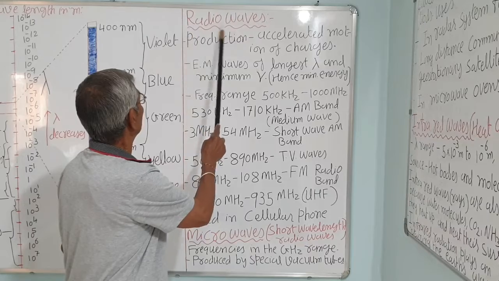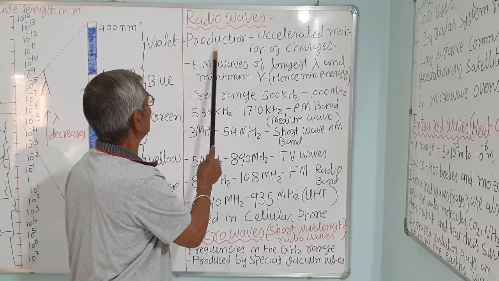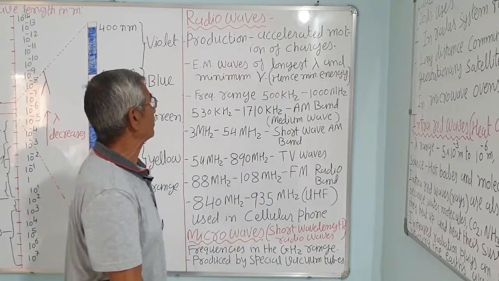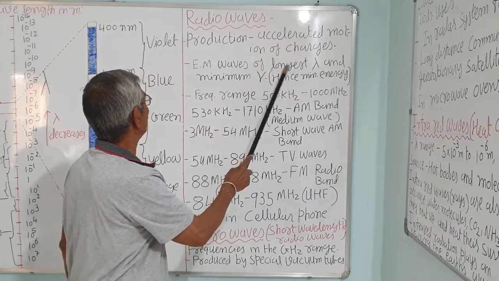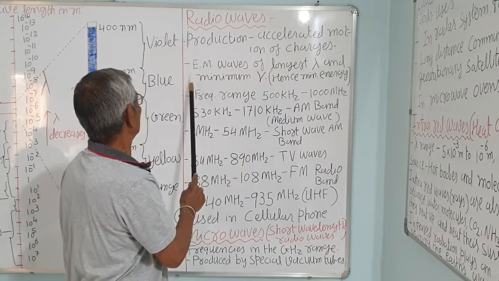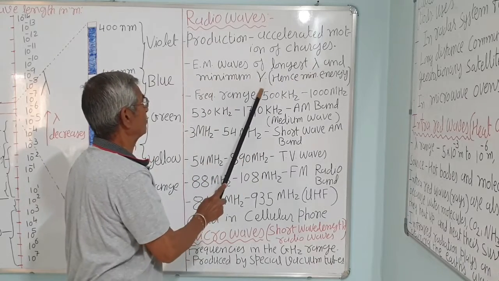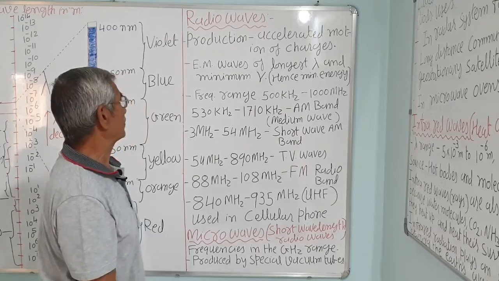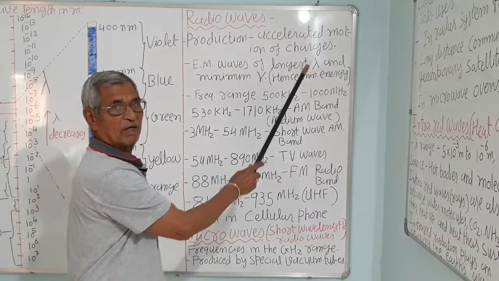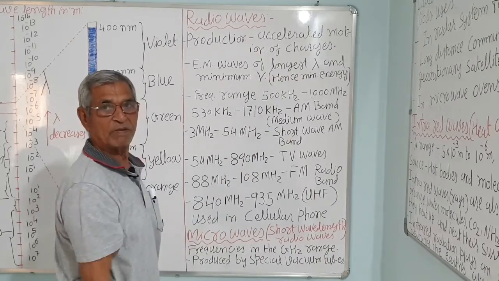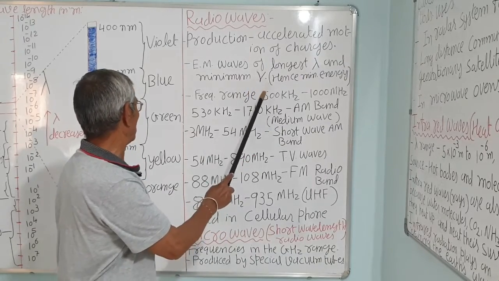They are all produced by accelerated motion of charges. Radio waves are the electromagnetic waves of longest wavelength lambda, the minimum frequency, and the minimum energy also.